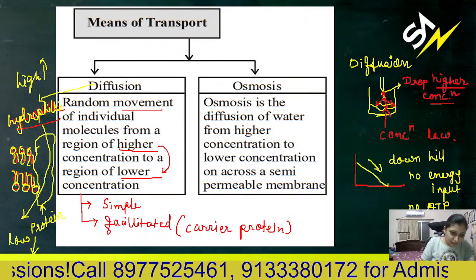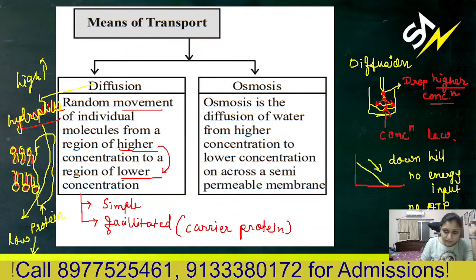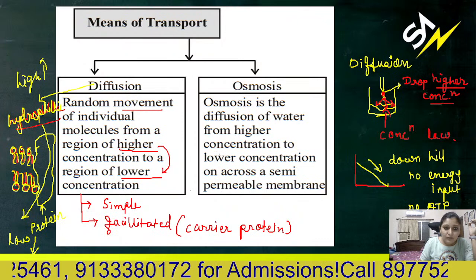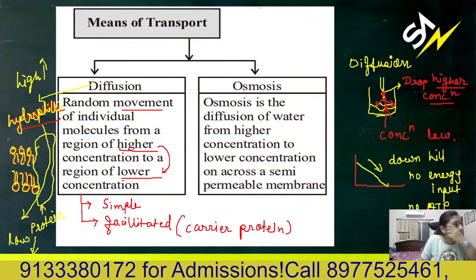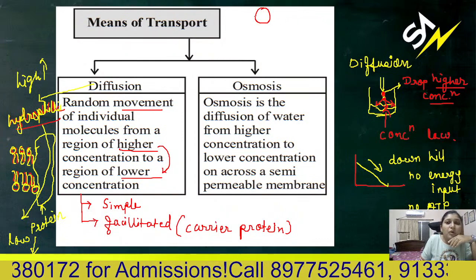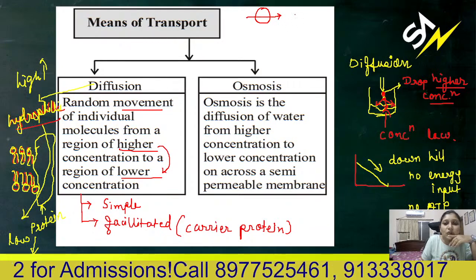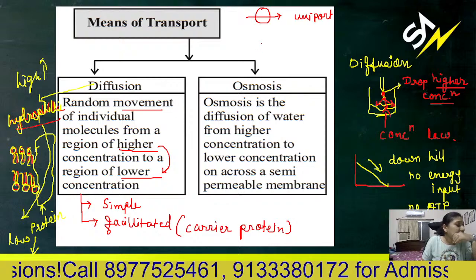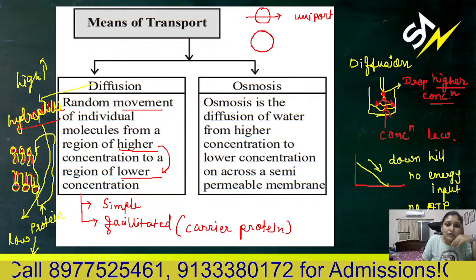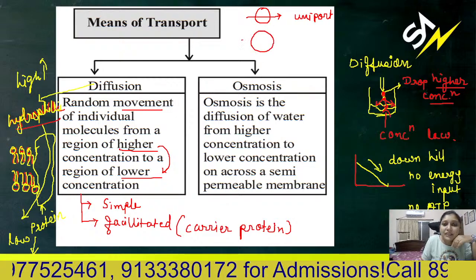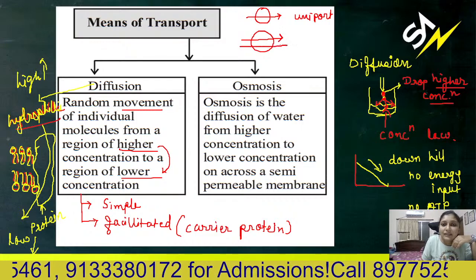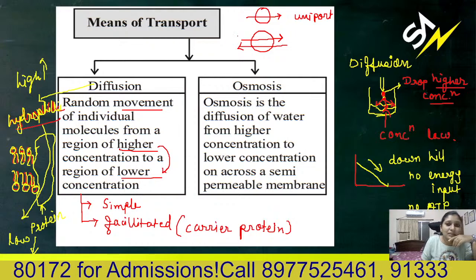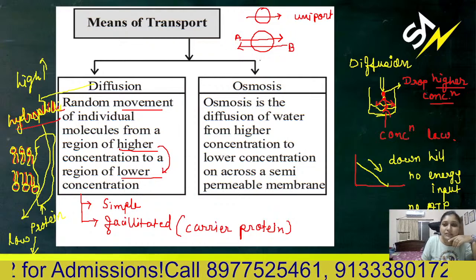That means, for example, if any one molecule is passing like this, it is called uniport. If two molecules are passing but in opposite directions, like this, so A is moving inside and B is going outside at the same time.